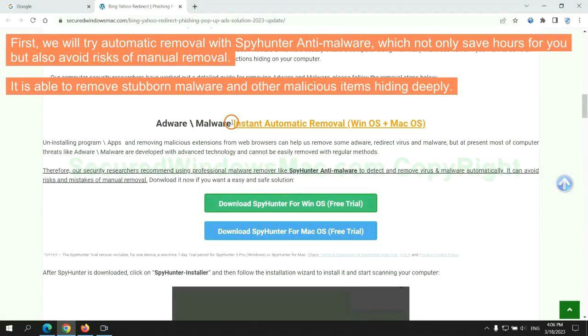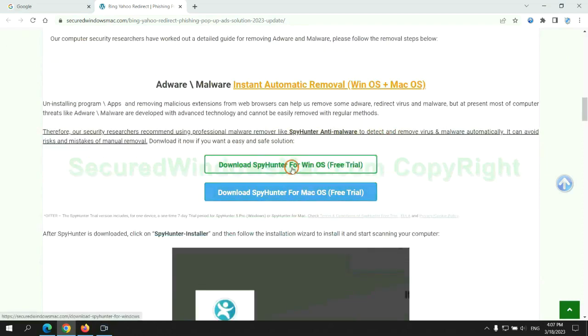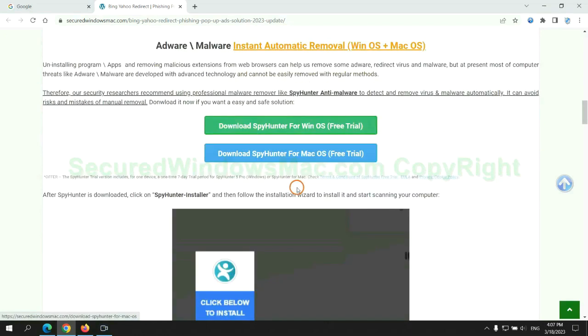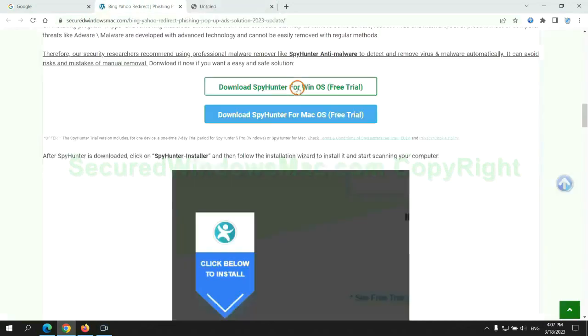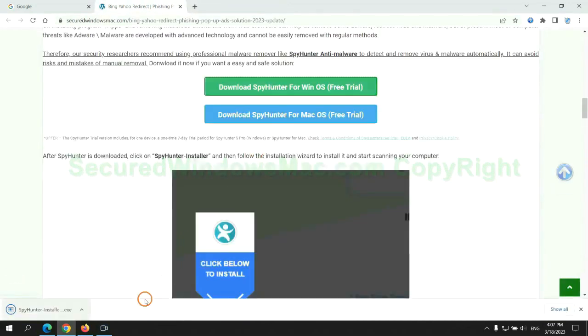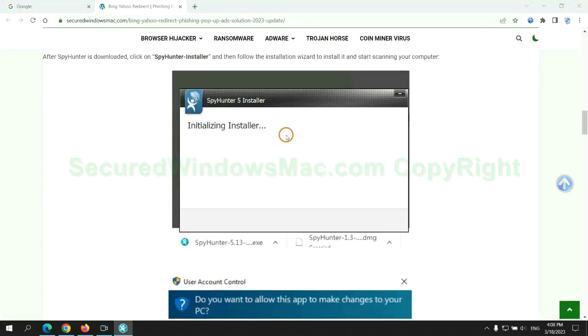First, we will try automatic removal with SpyHunter anti-malware, which not only saves hours for you, but also avoids risks of manual removal. It is able to remove stubborn malware and other malicious items hiding deeply. Click the button here to download SpyHunter for Windows or Mac. Once download completes, click on SpyHunter Installer, and follow Installation Wizard to install it.